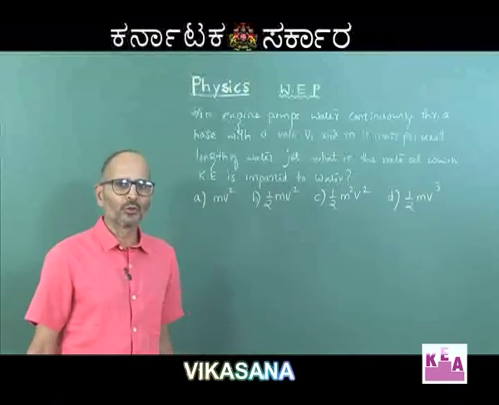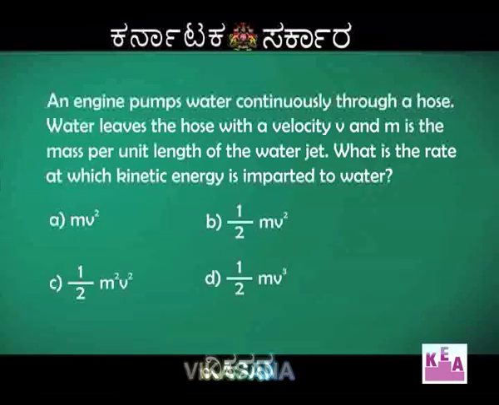So, now another problem on work energy power. So, let us read it. An engine pumps water continuously through a hose with a velocity v, and m is the mass per unit length of water jet. What is the rate at which kinetic energy is imparted to water?